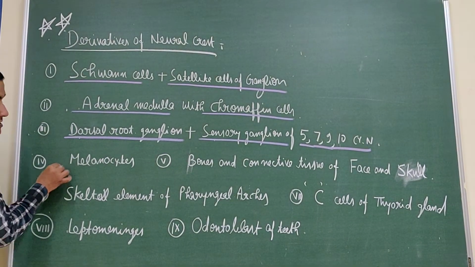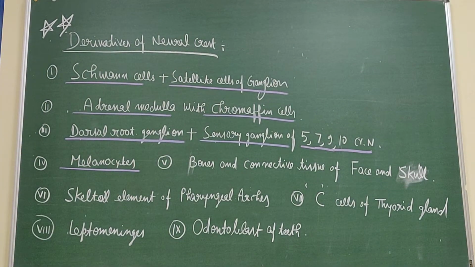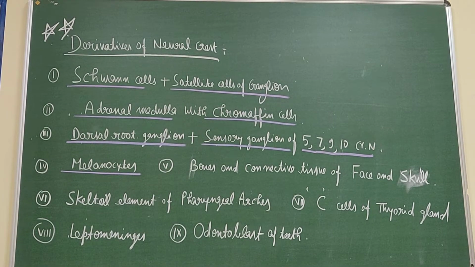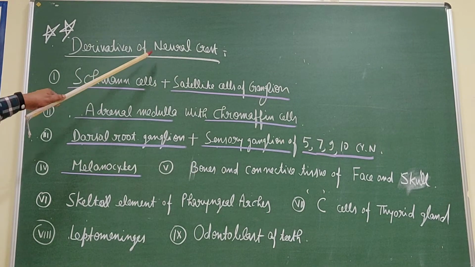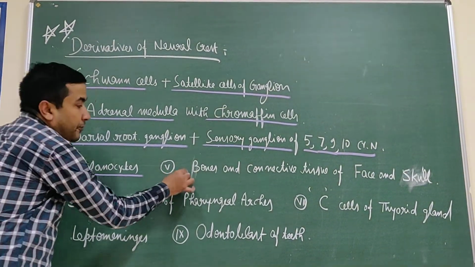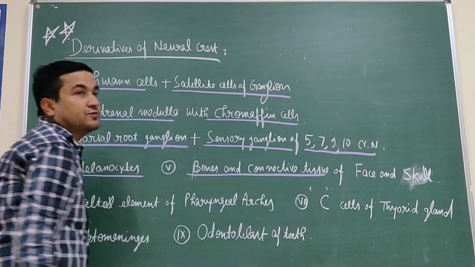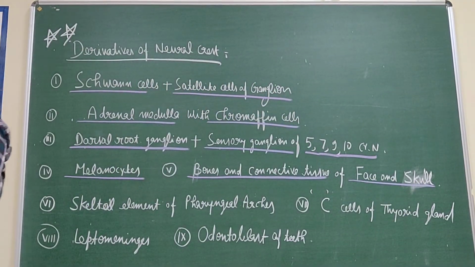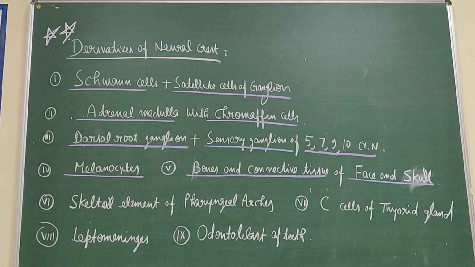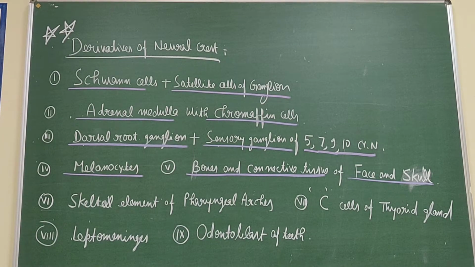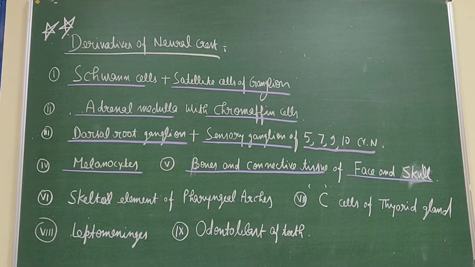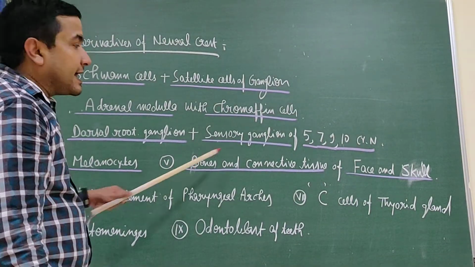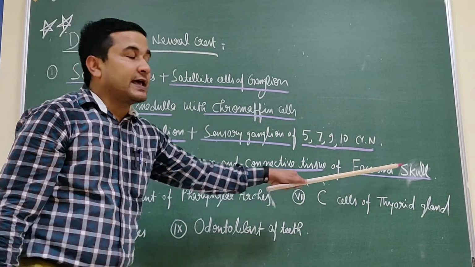Then it is the pigment cells, melanocytes or melanoblasts. It is also an important derivative of this neural crest. Then bones and the connective tissue of the face and the skull. This neural crest migrates freely from cranial to caudal and forms various structures. So cranially it forms the bones and the connective tissue of the face and the skull.